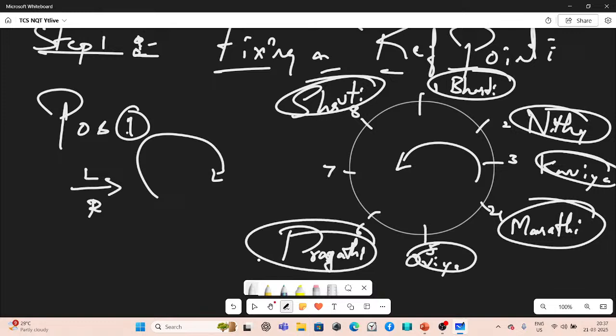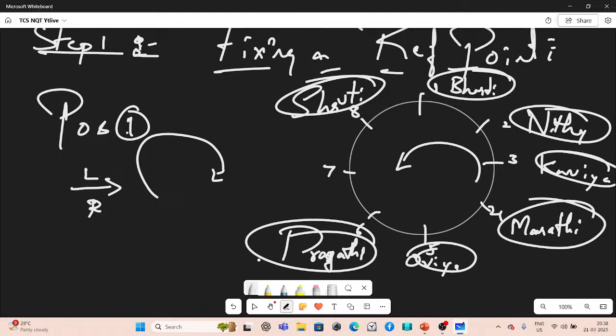So Pragati must be at position 6 because from position 6, the first right is position 7, because we are working backwards, right? And the second right is position 8. So Pragati goes to position 6. If Shruti is 2 to the right of Pragati and we fix Shruti at position 8, where does Pragati have to sit?